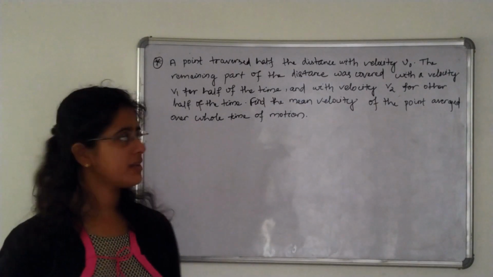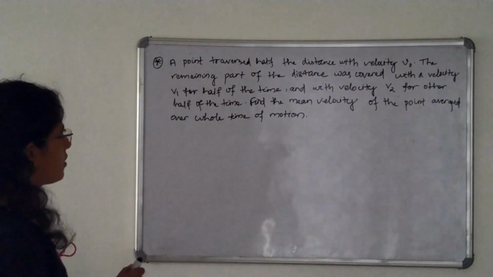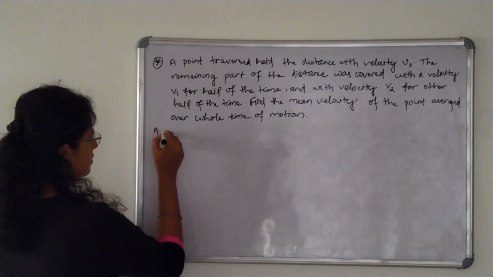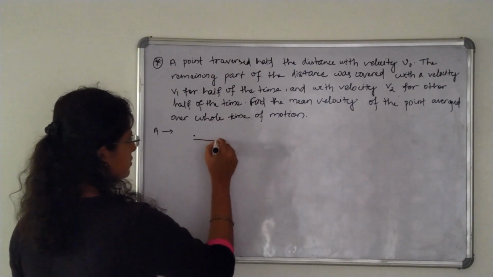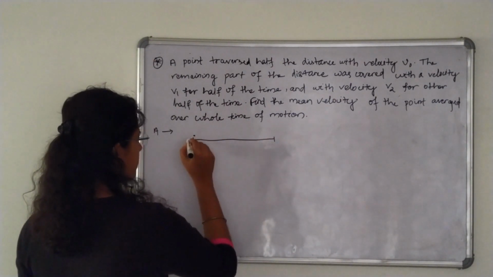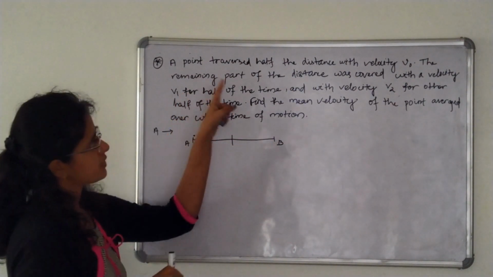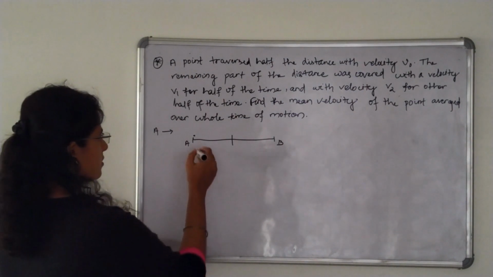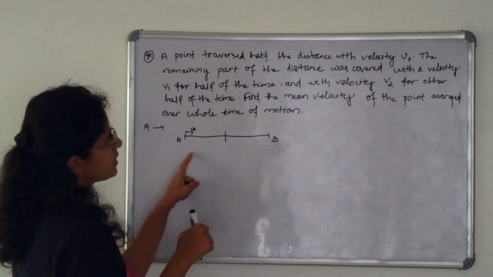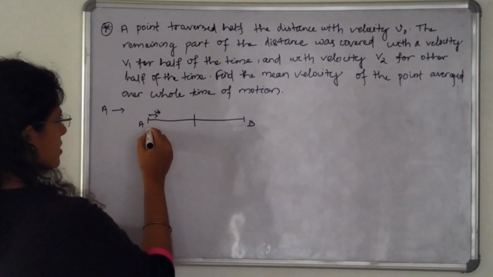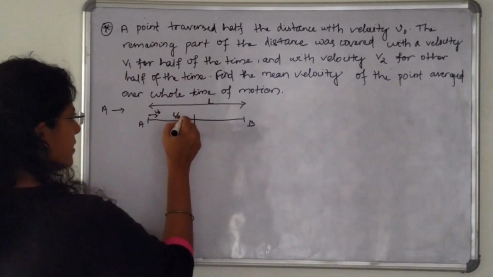Okay. So the next question is: a point traversed half the distance with velocity v naught. Let us take this as a point. It is the full distance which is AB. It says that it traversed half the distance with velocity v naught. Means it has velocity v naught and it traversed half the distance. So let us take the full distance as L and it is L by 2.